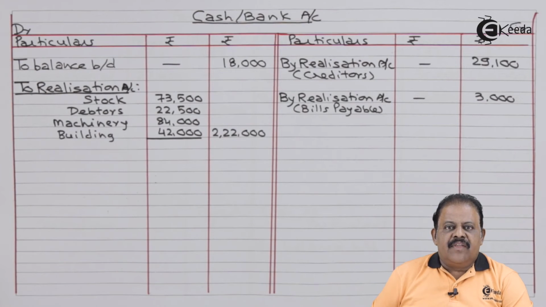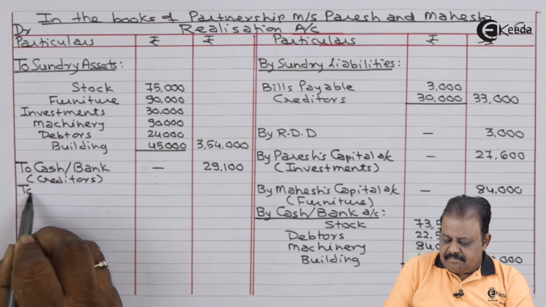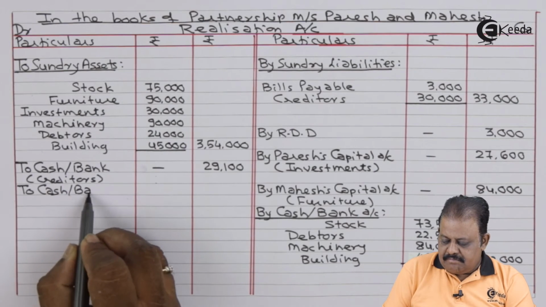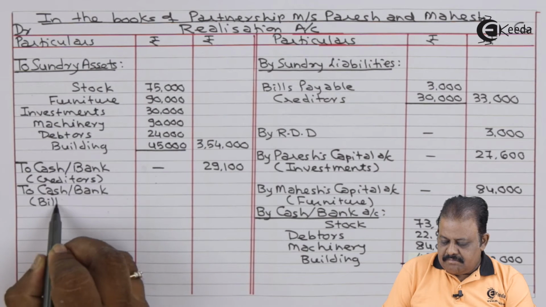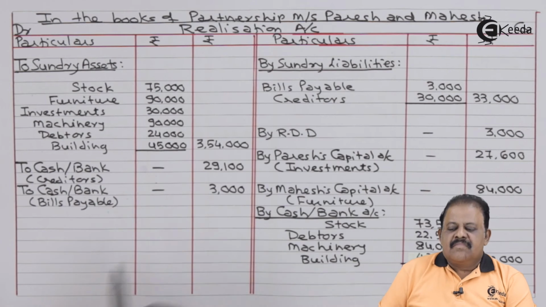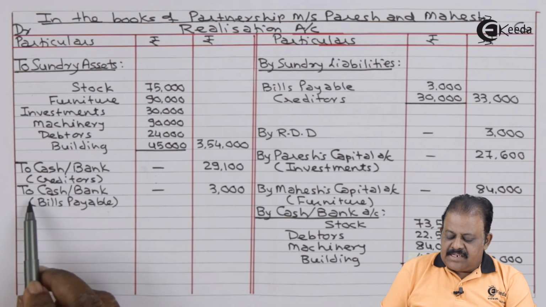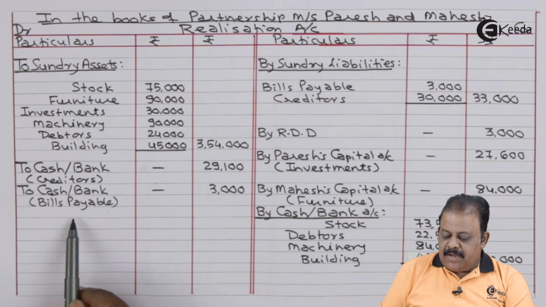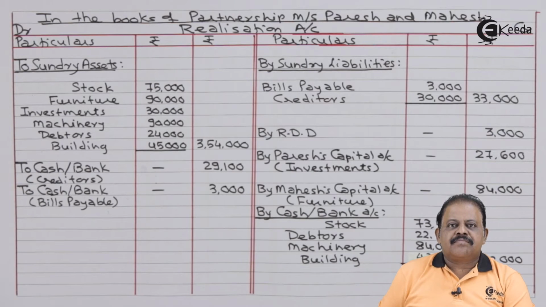This will have another effect in realization account on debit side, to cash bank, bills payable paid 3,000.